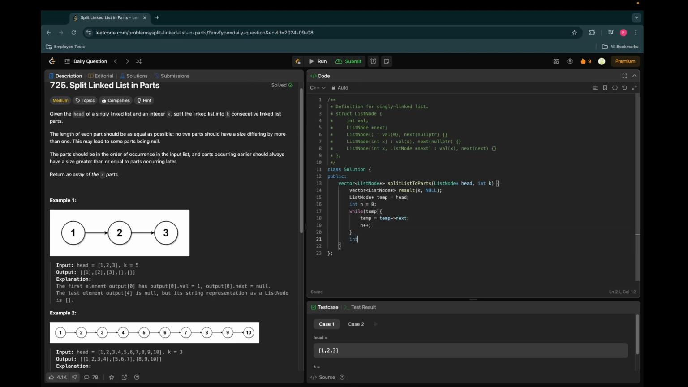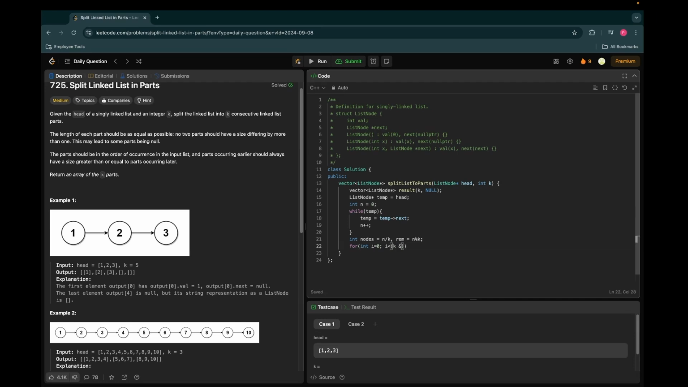Now what we need to do is find the number of nodes we can put in each linked list. So what will that be? N by k. And what will be our remainder? N modulo k, right? Okay, now let's initialize our parts as 0. No, then we don't need to initialize it. We can initialize it in the loop as well. So here i points to a part.